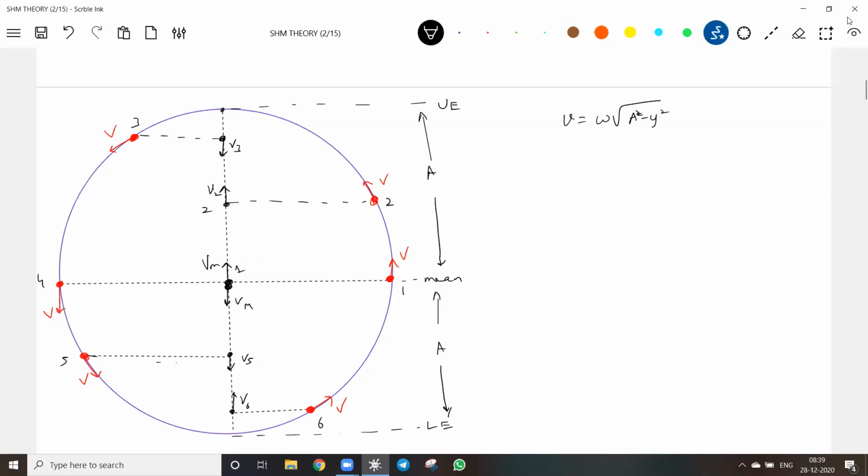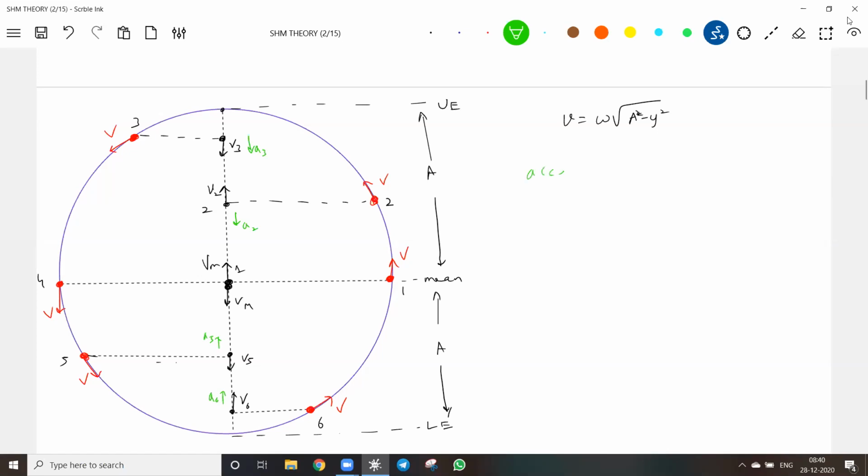Fine. So here you have to show acceleration like this, a2. Now a3 will be like this. What about a5? A5 should be like this. What about a6? It should be like this. So anywhere, the acceleration is always directed towards the mean position. There's one basic necessary condition.